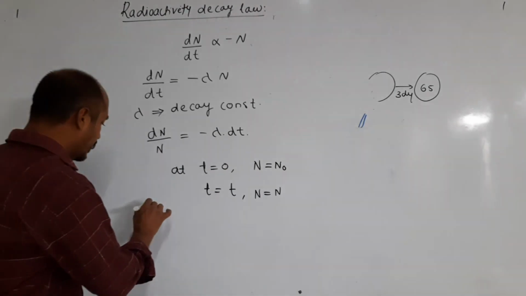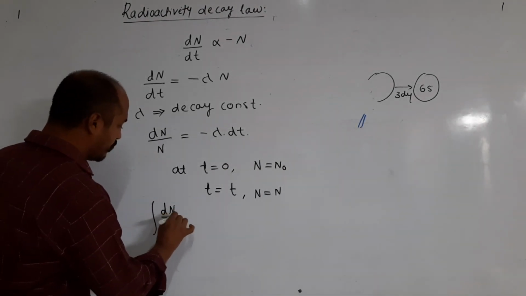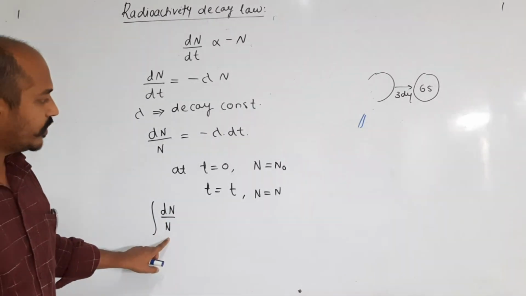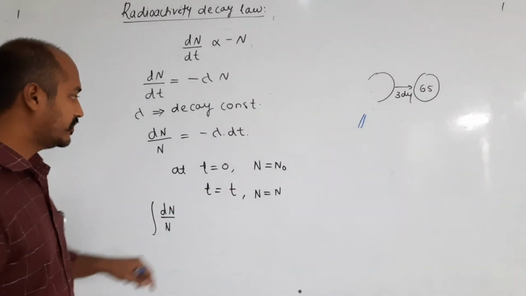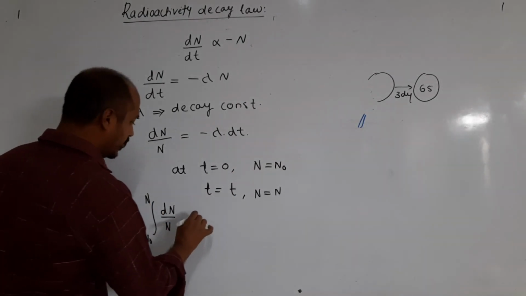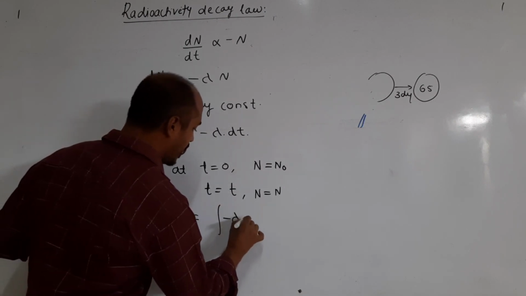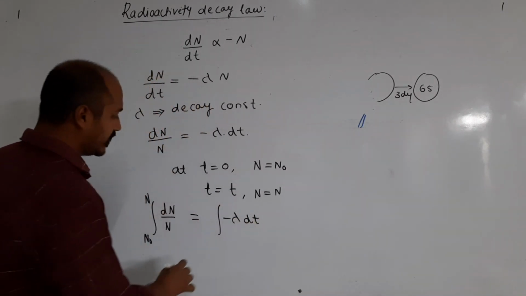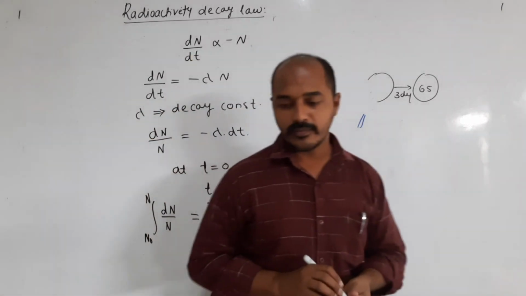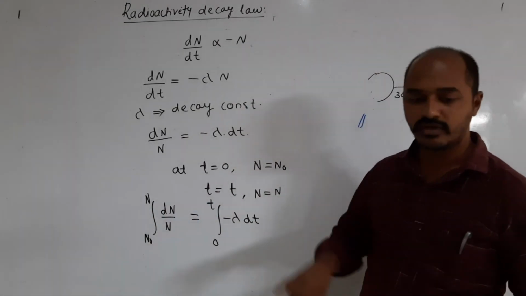That is, integration of dN divided by N. Here the variable N is there, so we have to use the limit N naught to N, which is equal to integration of minus lambda dt, with limits 0 to t. So this is the application of the limits.